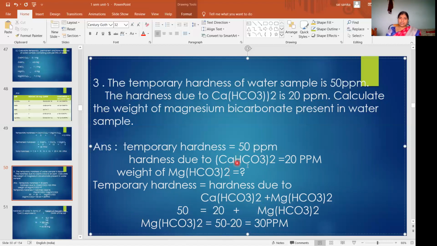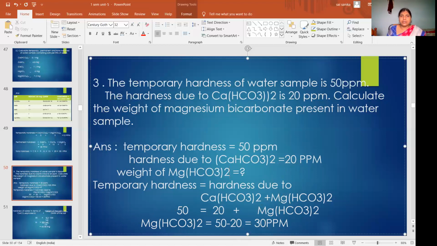Hardness due to calcium bicarbonate is 20 ppm and hardness due to magnesium bicarbonate is 30. Then 30 plus 20 means 50 ppm. Directly you can write that temporary hardness is this much. Only these two salts are present here, so if the hardness due to this one is 20, the remaining is 30. If you do it like this, you'll get clarity. Hardness due to magnesium bicarbonate is 30 ppm. If you know the hardness, you can calculate the weight of magnesium bicarbonate.